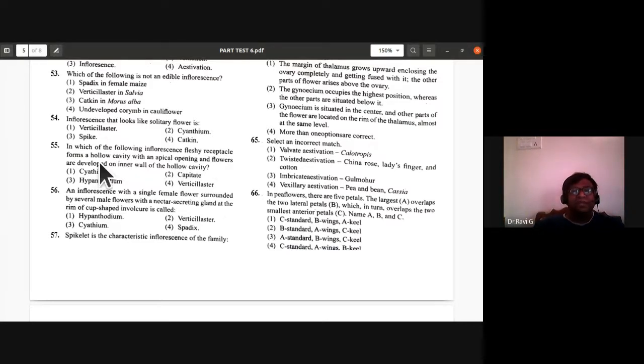Is it cyathium, capitulum, hypanthodium, or verticillaster inflorescence? The hypanthodium is the correct one. So for 55th, the third one is the answer.